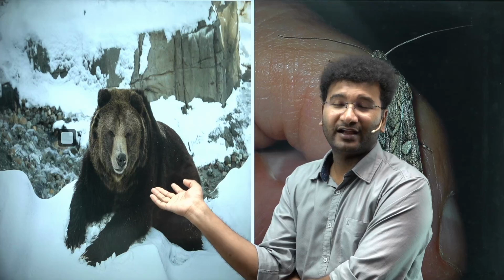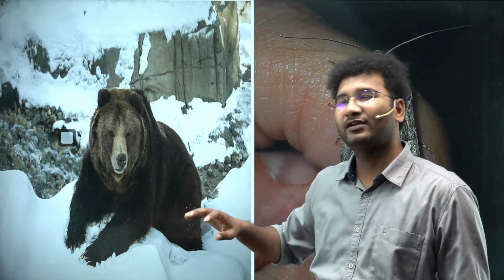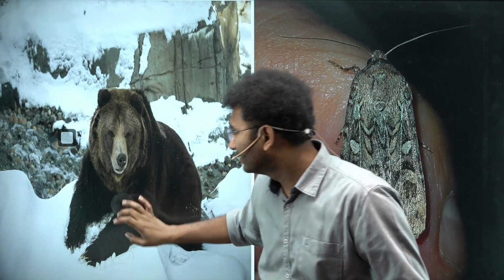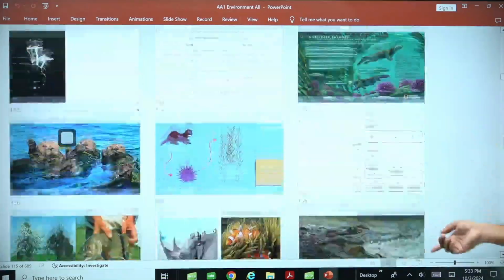daily. It will eat, and it will store the fat, because this particular species has more than 70 to 80% of the fat in its body, and it will go and shut itself for 3 to 4 months. It will just lie down और कुछ नहीं करेगा क्योंकि एनर्जी सेव करना चाहता है. This is the way the species which are there in the polar region, they try to adapt to themselves.